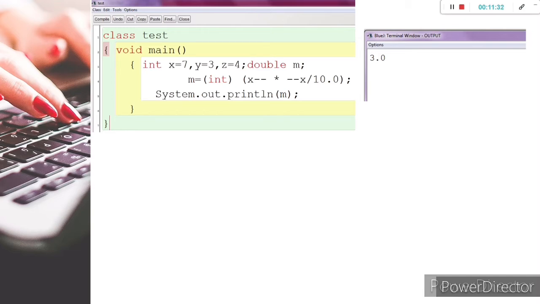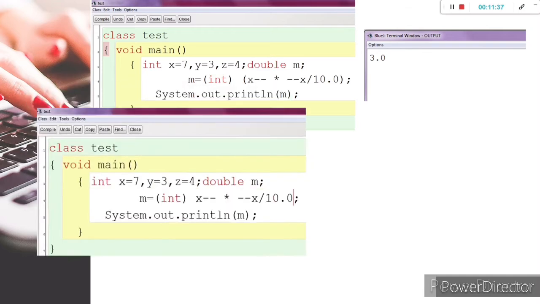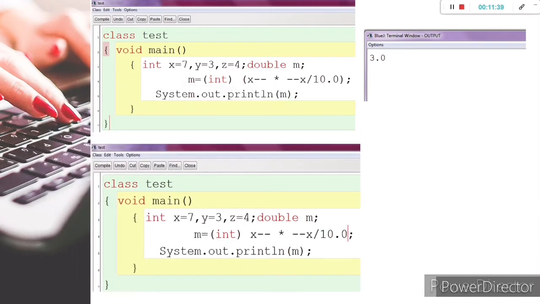Now with the same value and same expression, but in the previous expression we put the cast within the bracket, and here we are just removing the bracket with the same typecasting. If I write int before that x--, then this typecasting will work only for this x--.